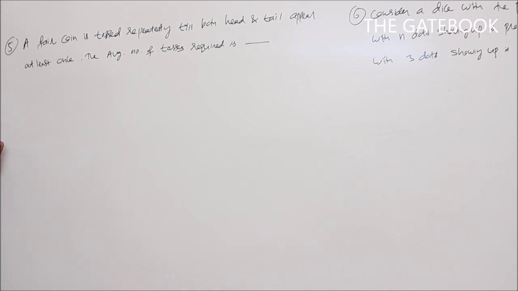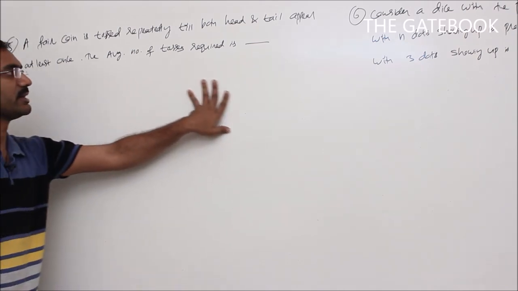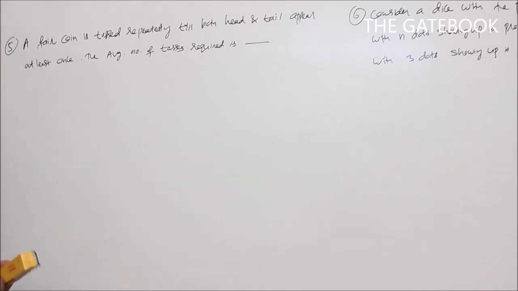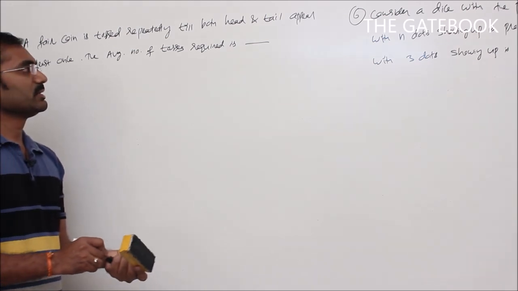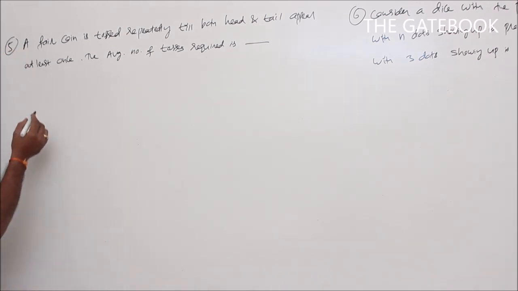If a coin is tossed repeatedly till both head and tail appear at least once, the average number of tosses required is. So coin is tossed repeatedly till both head and tail appear at least once.